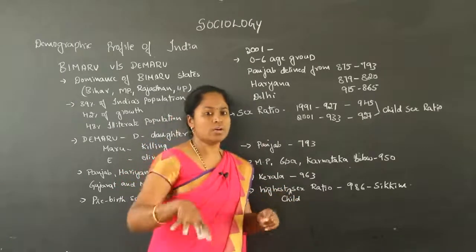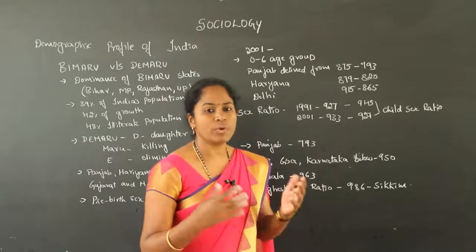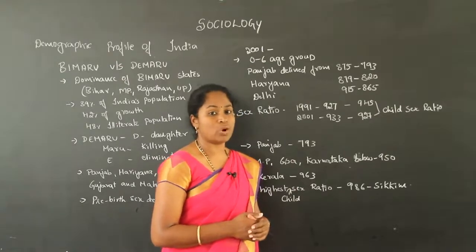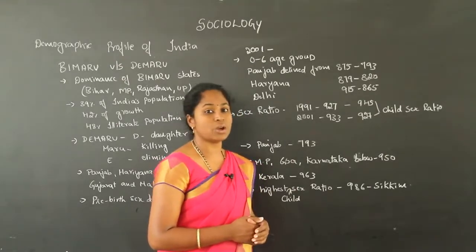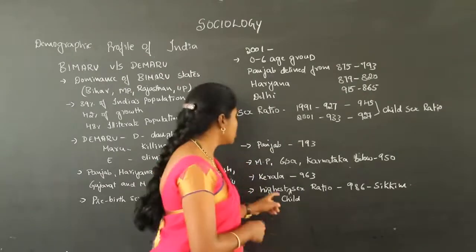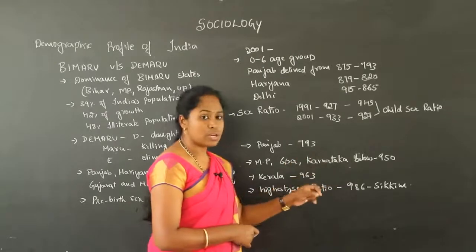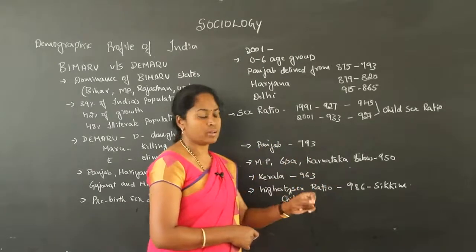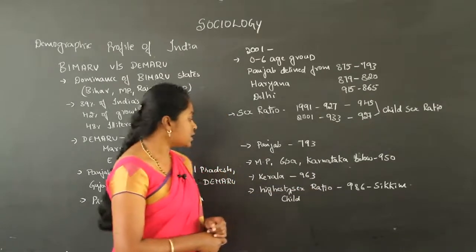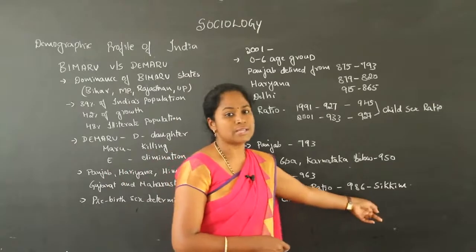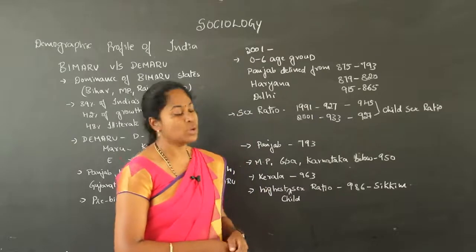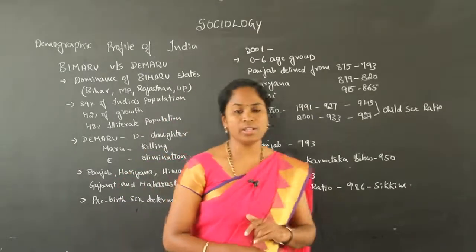When we take the whole census report, for 1000 males there are more than 1000 females. According to the 2011 census there are 1084 females. But the child sex ratio is less in Kerala: for 1000 male children there are 963 female children. The highest child sex ratio we could find is in Sikkim, 986 for 1000 male children. So those are the changes we could find in the society.